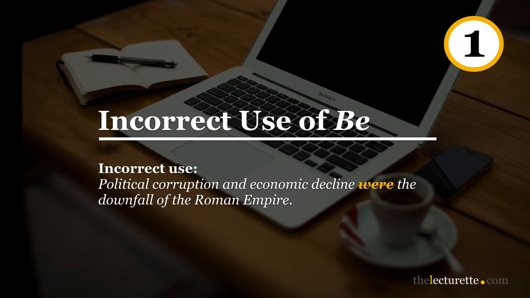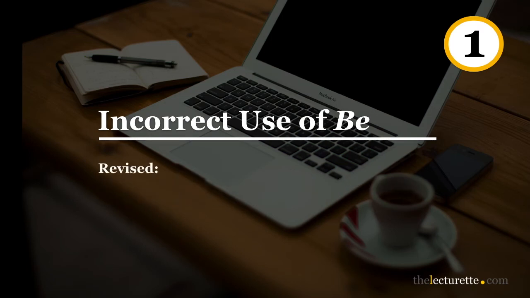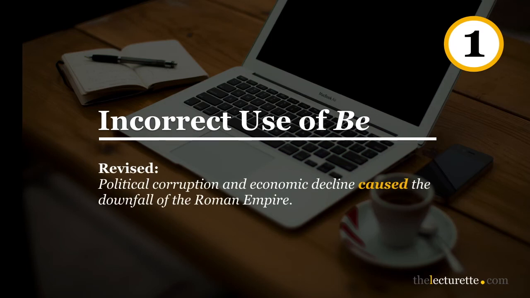What the writer says here is that political corruption and economic decline were the downfall of the Roman Empire, as if the downfall of the Roman Empire described or identified the subject, political corruption and economic decline. While in fact what the writer meant to say was that they were the reasons for the downfall. What the sentence should have been is, "Political corruption and economic decline caused the downfall of the Roman Empire."